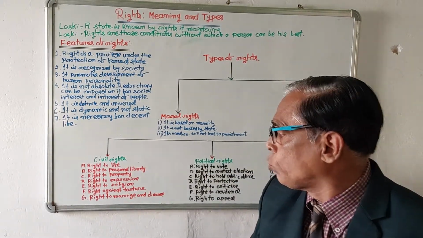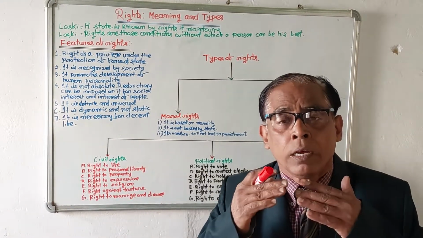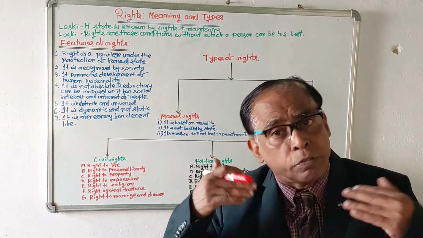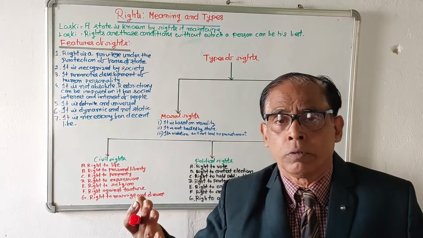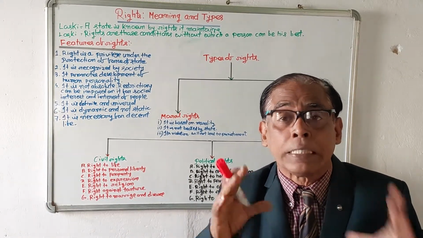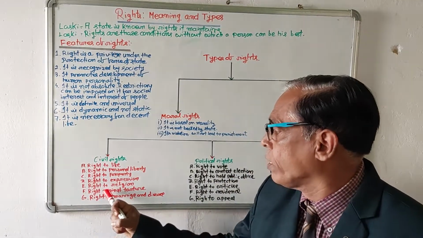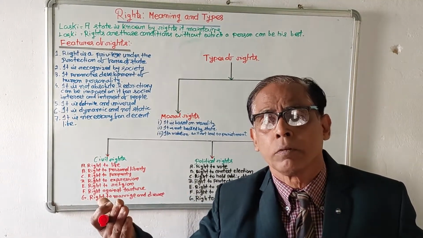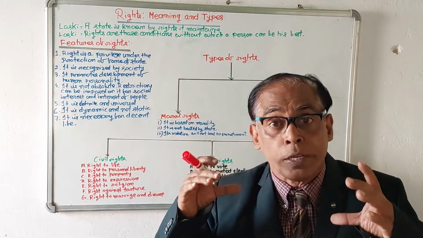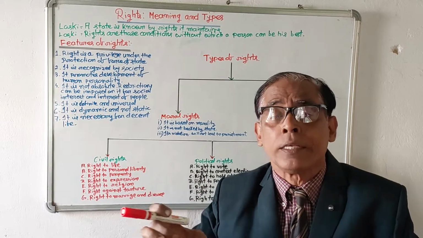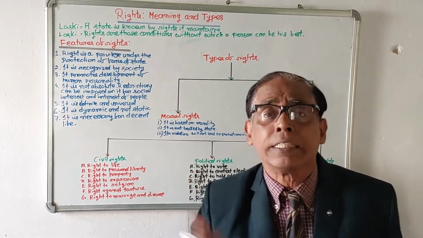Number 4, right to expression. Every person can express his feelings, can express his inner views. It is another civil right. Without it, life will not have any charm. And number 5, right to religion. Every person can adopt any religion. Nobody will be forced to accept a religion. Nobody will be forced to change the religion.